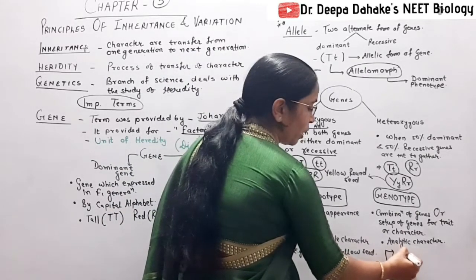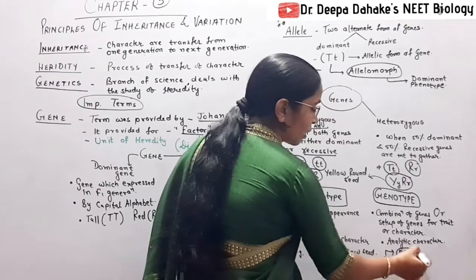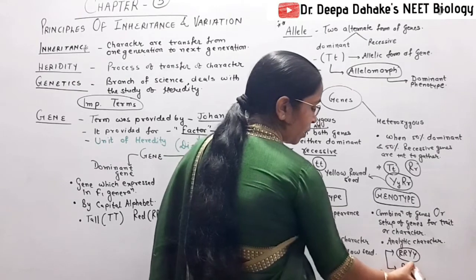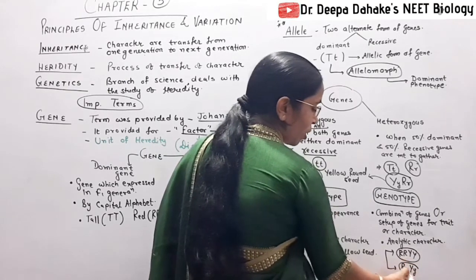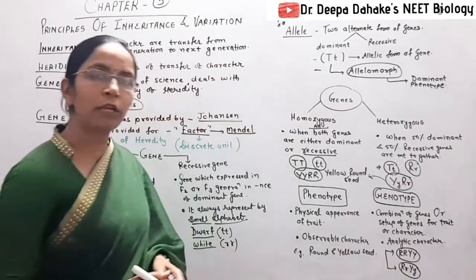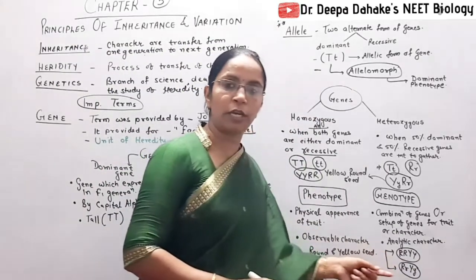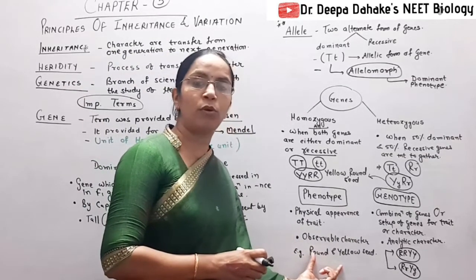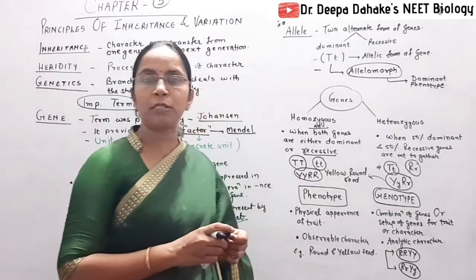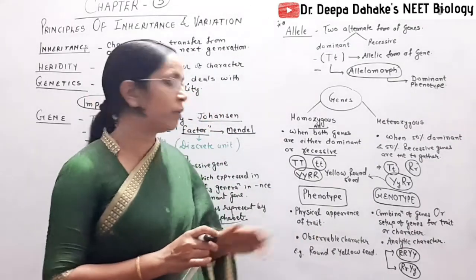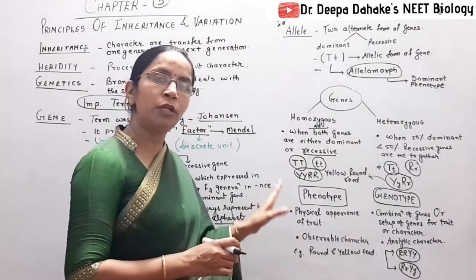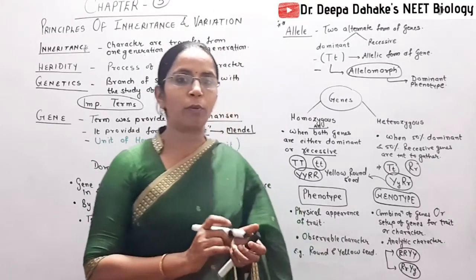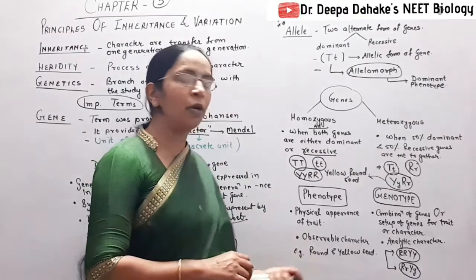One is dominant homozygous, that is capital R, capital R, capital Y, capital Y. Or another genotype is capital R, small r, capital Y, small y. So genotype may be homozygous or heterozygous. But when we study phenotype, one single phenotype we observe, either the phenotype is dominant or the phenotype is recessive. So prepare this difference very well. Generally this difference is asked as a 2 marks question in the board exam, and it is one of the most important questions for the introductory part of the chapter.